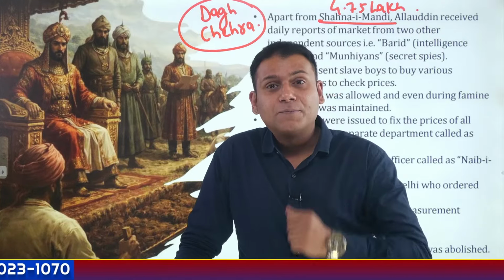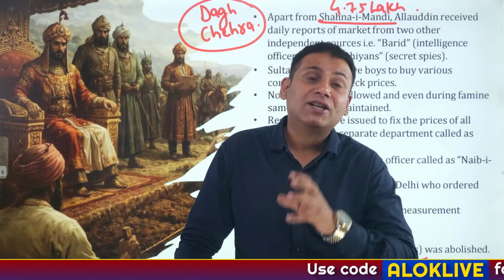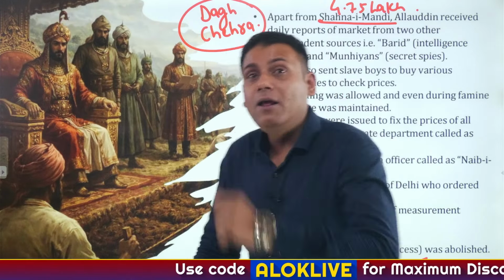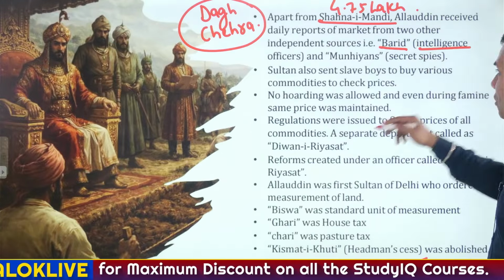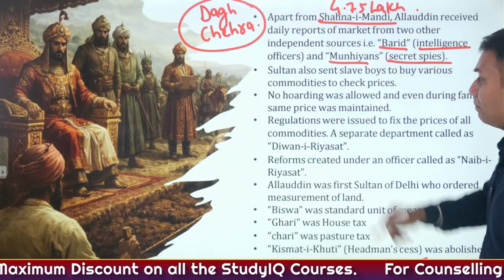There were 2 kinds of spies, Sansthan and Sanchari. Sansthan were stationary spies and Sanchari were wandering spies. Similarly here, there were 2 important spies. One was Barid, who was intelligence officer. Other was Munihan, who were secret spies.